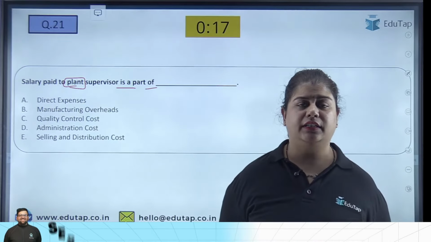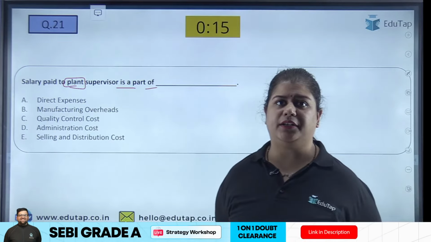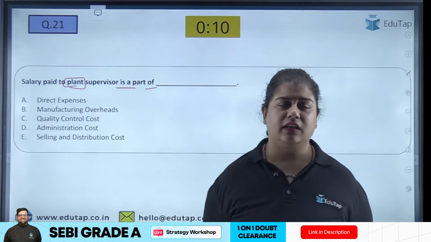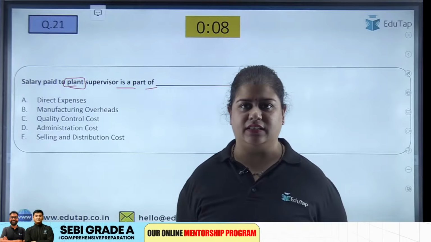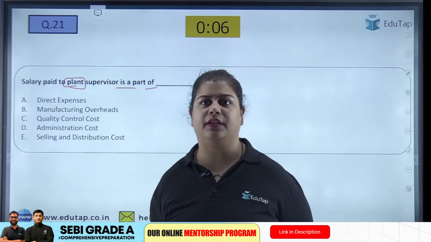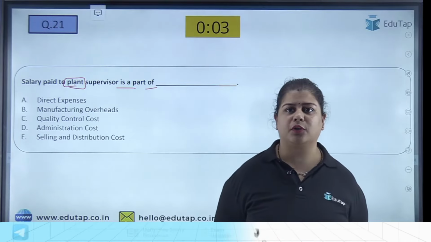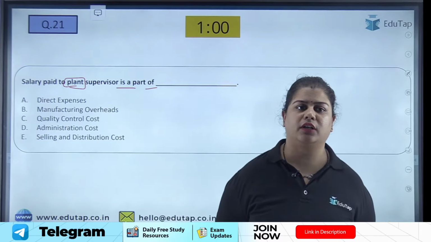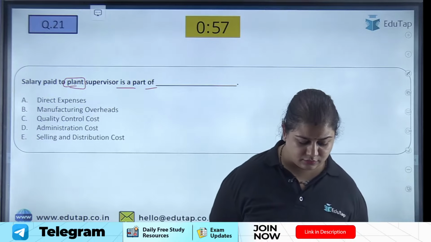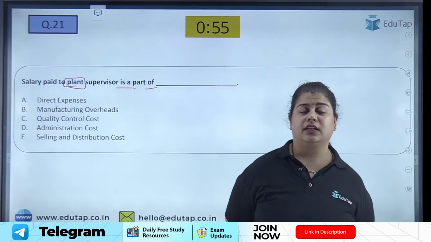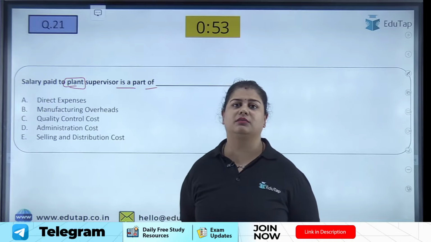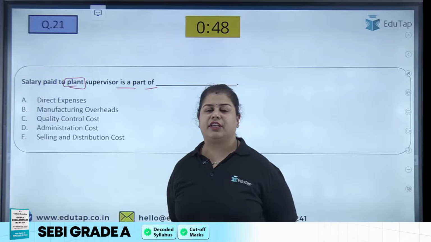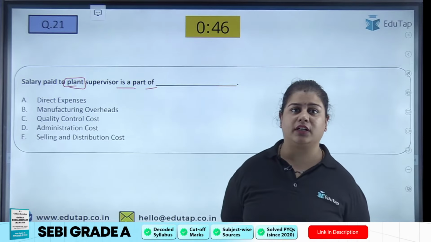Arjun, please read the question carefully. Salary paid to plant supervisor is a part of dash. When this supervisor is working in the production department, is he supervising just one product, or will he supervise the full production of all the products? He'll be supervising every product. So this is not a direct expense. We cannot attribute it to just one product.